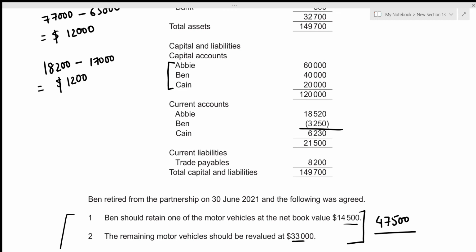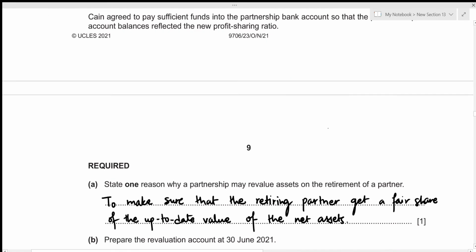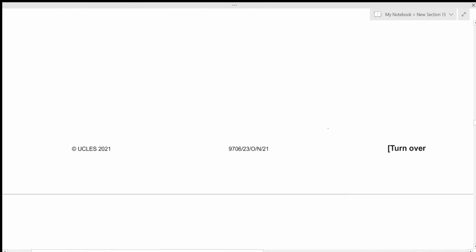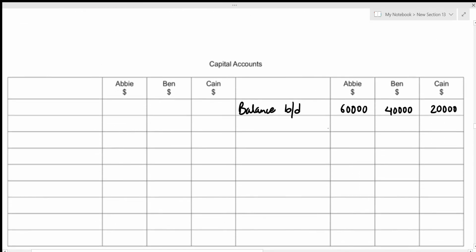And we need to subtract this amount from the capital balance for Ben. So that obviously decreases the capital balance, and the decrement in the capital balances are always recorded on the debit side. So we can record this current account balance on the debit side. So we can just write the heading as current account. And we are only going to mention the balance for Ben since he is the only one retiring. So that's 3,250.